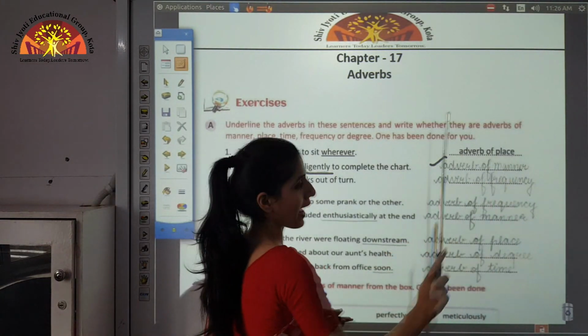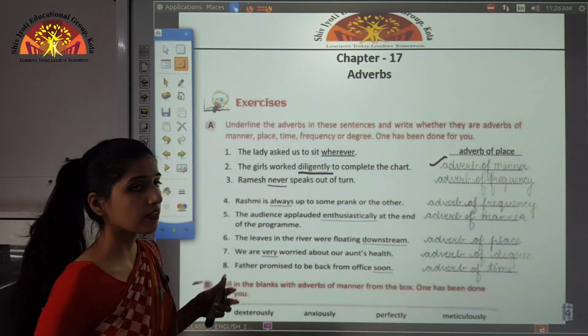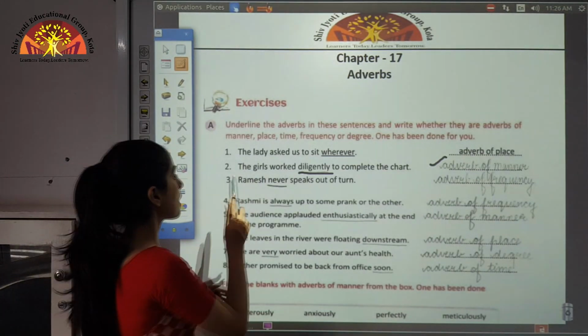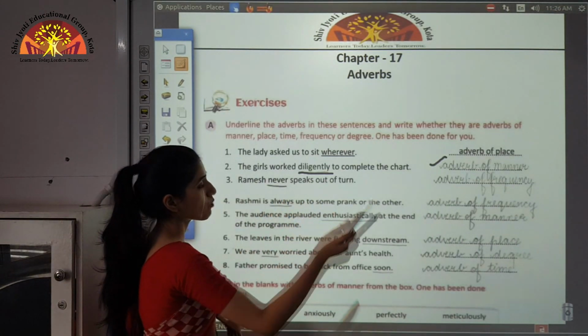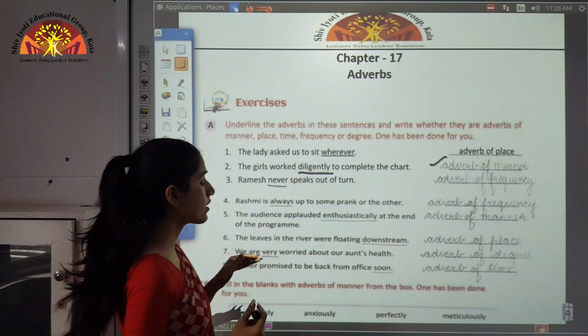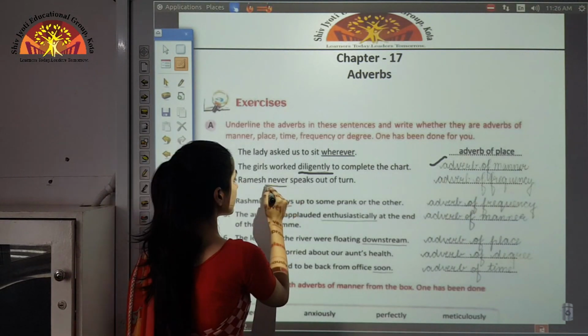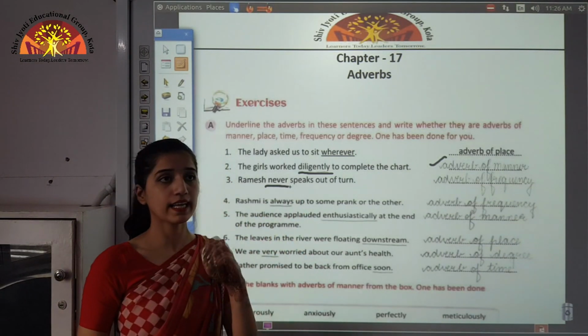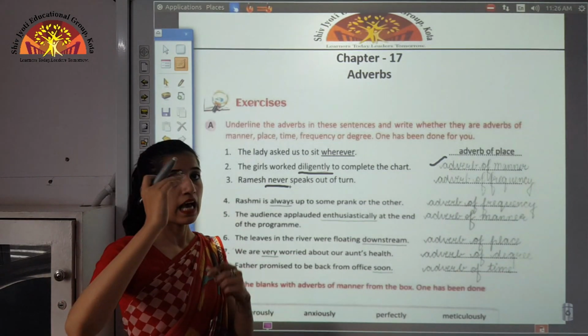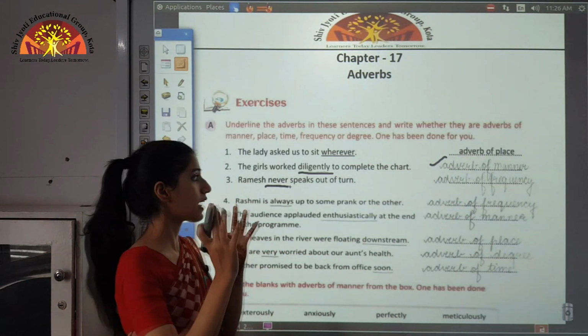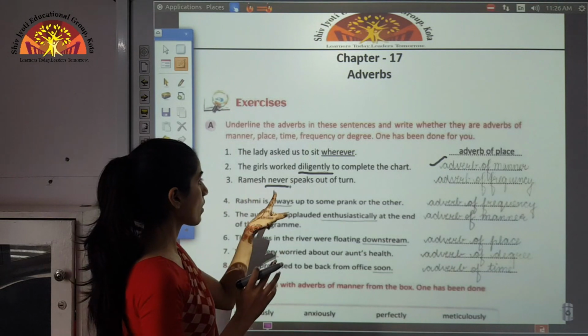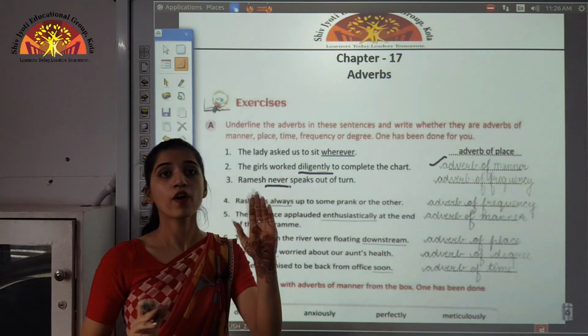Okay, moving to the third example, you can see Ramesh never speaks out of turn. Here you can see that never is the word which is telling us about the frequency, how often the action took place. So never is adverb of frequency.